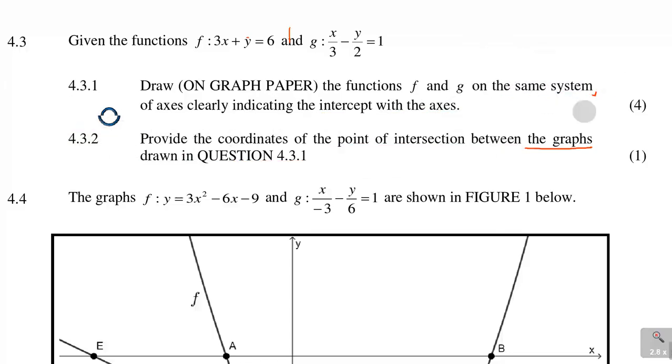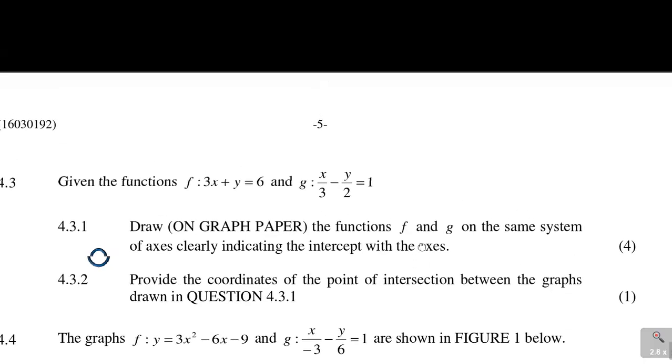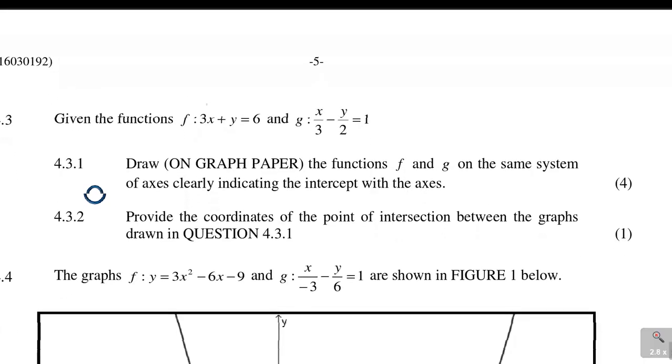But such questions, I just want to show you something. You are able to solve them algebraically. I know it's not going to be worth the marks, but you can quickly test if you're doing the right thing. What you do is you look at this equation. I'm just going to do it quickly, and take x to the other side. You will have y is 3x plus 6.